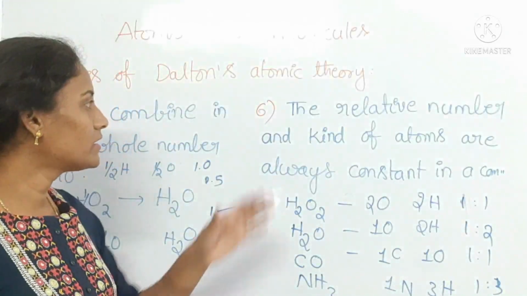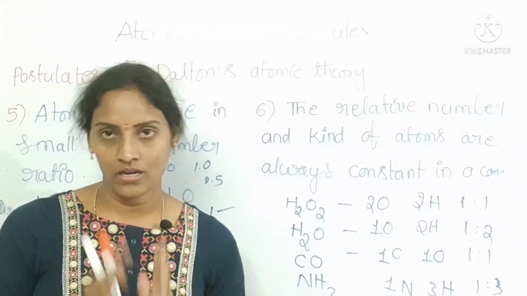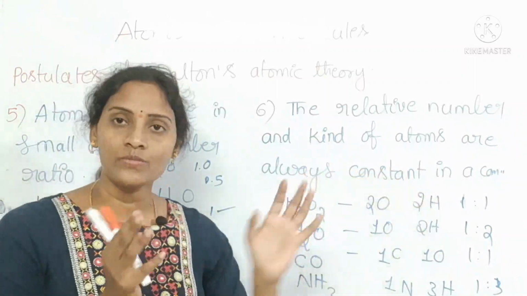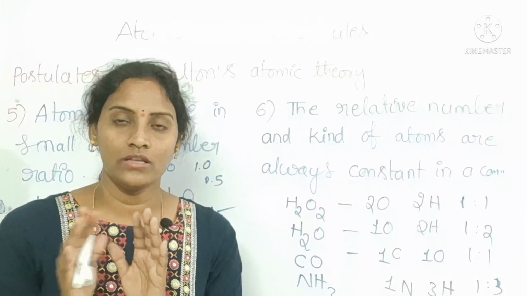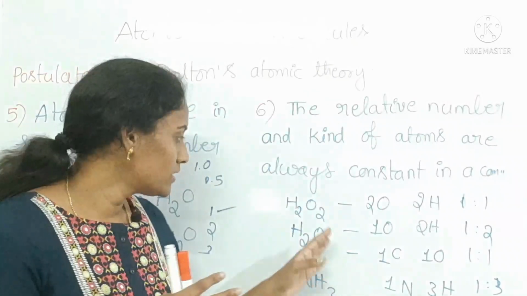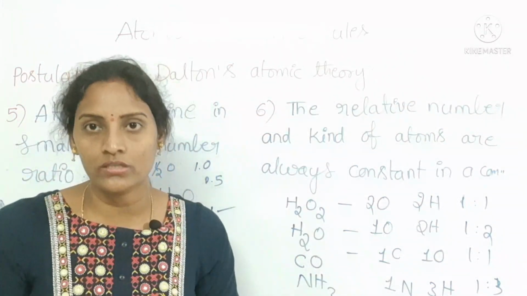Is it clear? The relative number and kind of atoms are always constant in a compound. That means the particular atoms are going to form the particular compound. For the formation of carbon monoxide, only carbon and oxygen are going to be involved.